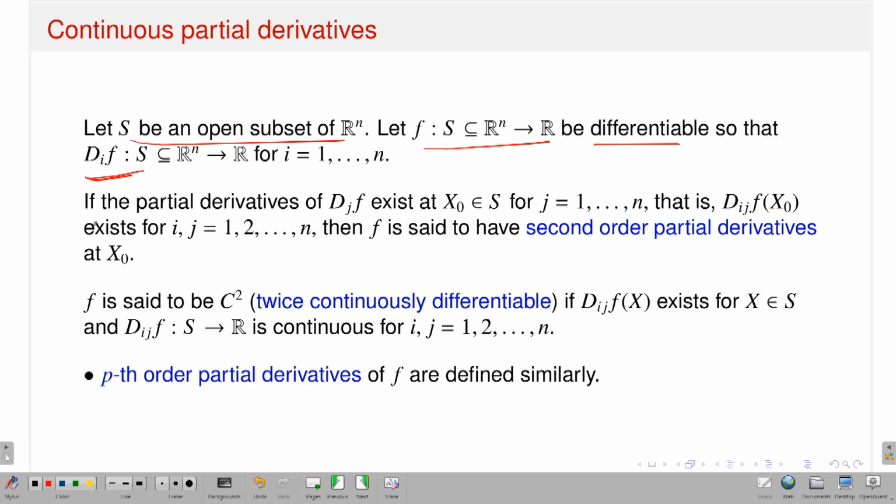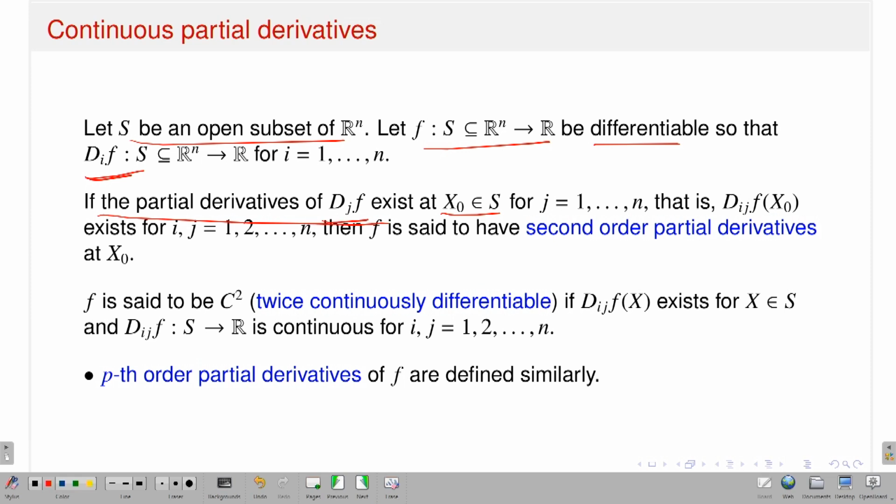Now what I am saying is that if the first order partial derivative djf exists at the point x naught, then I have a function, and first order partial derivatives can be thought of as functions from a subset of Rn to R. Now I can talk again about the partial derivatives of djf, that is d1f, d2f, up to dnf.